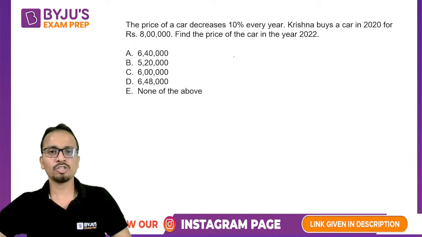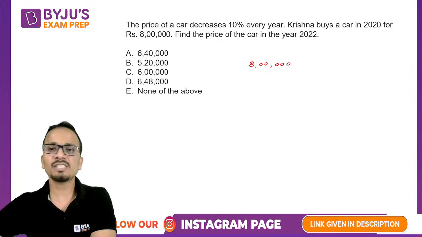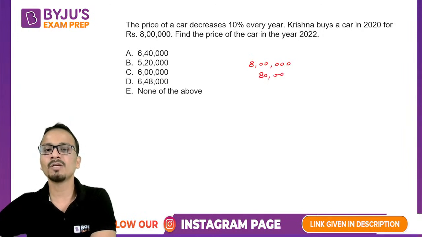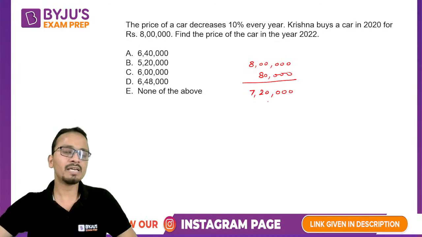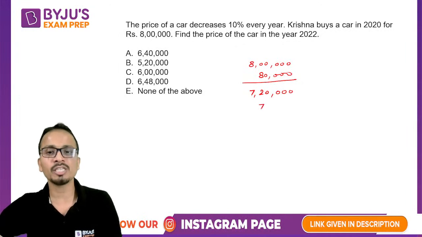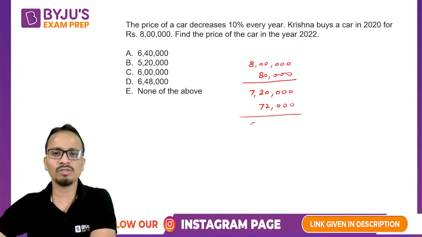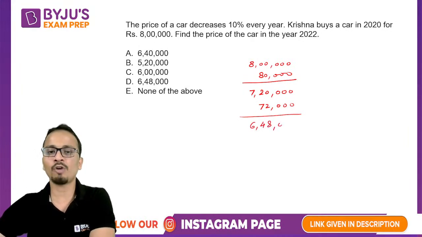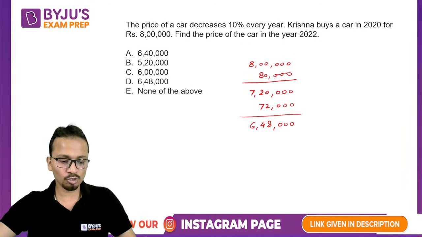All right. Now this question is, so initial price is 8 lakhs. Now first decrease is 10%. So 10% of 8 lakhs will be 80,000. So 80,000 से decrease करके कितना आ जाएगा price? 7,20,000. Okay, simple. Now further it will be decreased by 10% once again. So 7,20,000 इसका 10% कितना होगा? It will be 72,000. And then after subtracting this, the final value will be 6,48,000. So a question of less than 20 seconds. We just need to follow the basics.